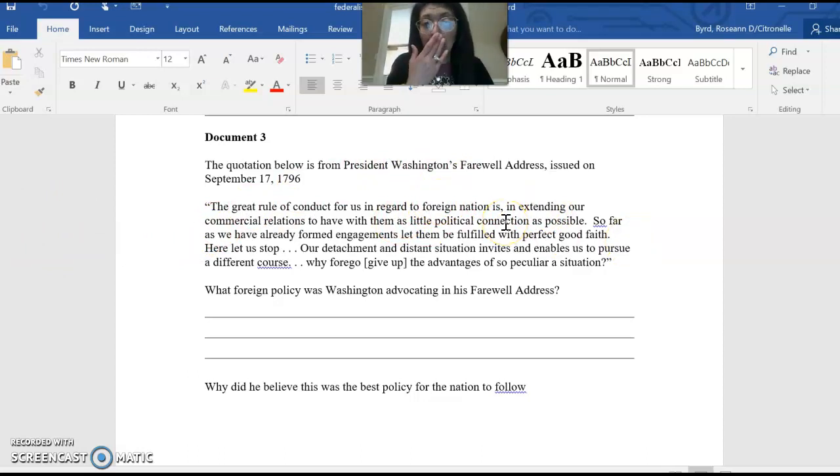So this is about neutrality, and Washington had already issued a neutrality proclamation earlier in his presidency. This is a part of his bidding adieu, saying goodbye, his farewell address, and the series of warnings that he gives the nation. This is an excerpt from that. Okay, so why does Washington take this position?